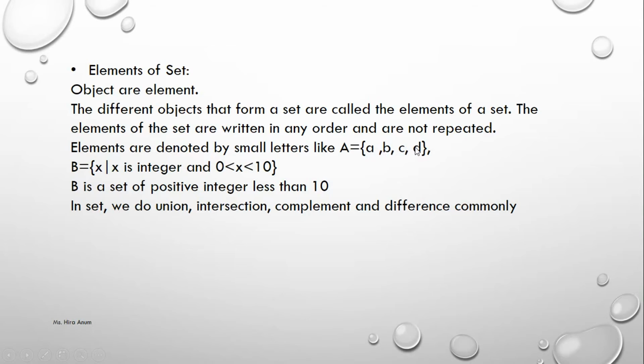A set is also written in this form: {x | x is an integer, 0 < x < 10}. It is the set of integers greater than 0 and less than 10. In sets we also commonly do union, intersection, complement and difference.